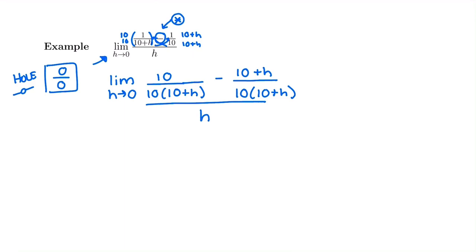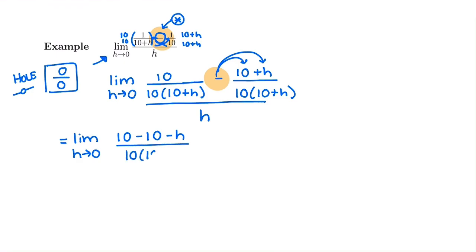Since I have the same denominator in the top, I can now subtract those out. I want to subtract the entire numerator here. Remember, we put a star on that subtraction because that was what we were going to do. We need to subtract all the terms, so it has to be distributed. In the top, we're going to have 10 from the original first fraction, and then we have a minus 10. And what should we be doing with that h? We're going to subtract that as well. We have a minus h all over our common denominator, 10 times 10 plus h.